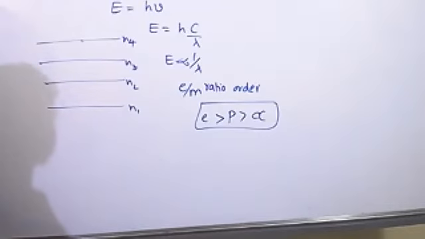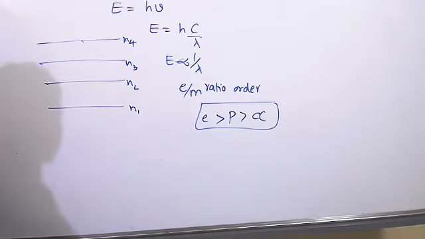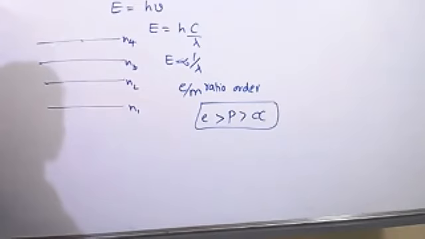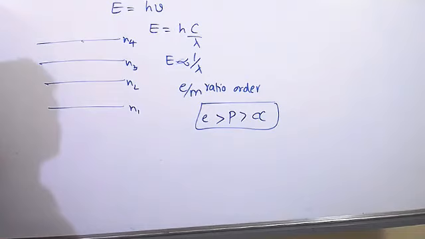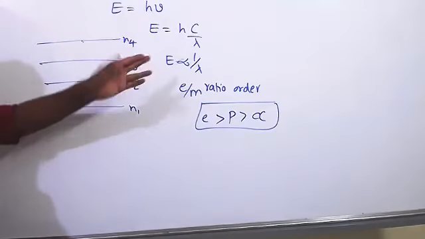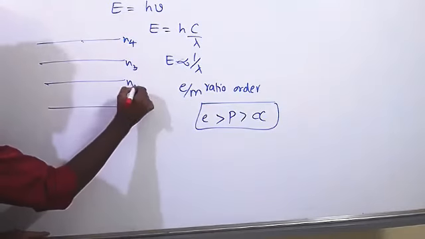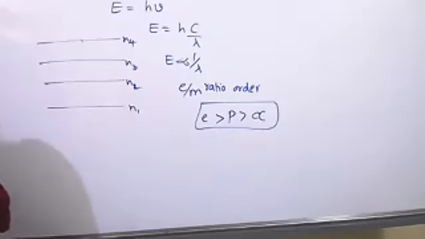N, in the formula earlier, was the number of photons, right? But here it is energy levels. Here we are not talking about the number of photons, but energy levels. They have given it clearly with arrow marks also.